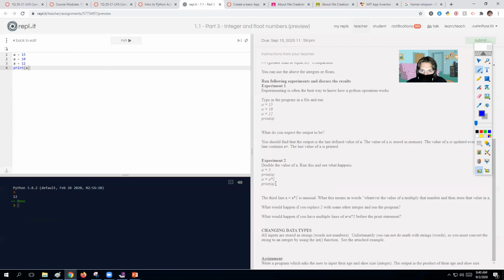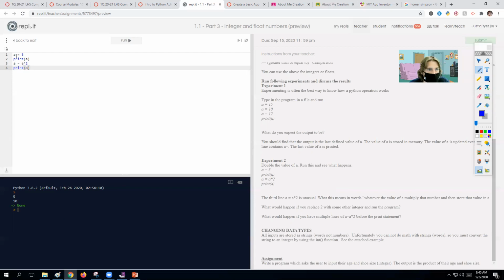Okay. Next, let's copy this one and paste it. Let's see if we understand the rules here. If I have a equals 5, print a, a equals a asterisk 2, print a. Think about this, maybe pause the video. What should happen here? Let's test it out now, run and see. We get two answers here, 5 and 10.